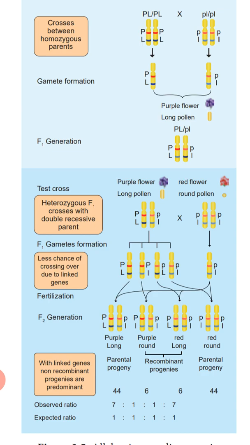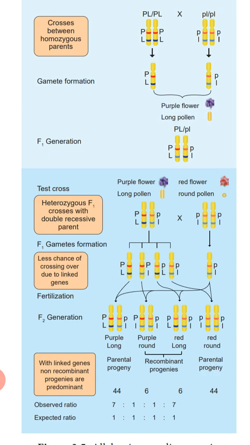The number of progenies observed: purple long parental progeny, 44 plants; red round parental progeny, again 44; whereas the recombinant types, purple round, 6 plants, and red long, 6 plants.